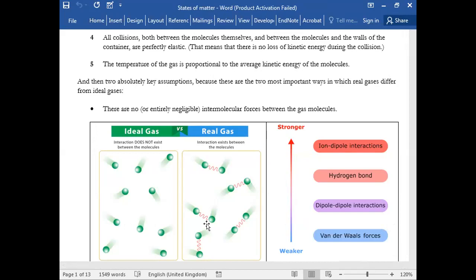एक assumption हमने ले ली to make our studies, to make our calculations easier, but we know in real life that is not the case. हमने assume किया कि एक ideal gas में there are no intermolecular forces, the particles are just roaming around just like that, but that is not the case. In real gases, there are some interactions between the molecules, and the strength of those interactions can vary. Those interactions or those forces might be very weak or they might be very strong.